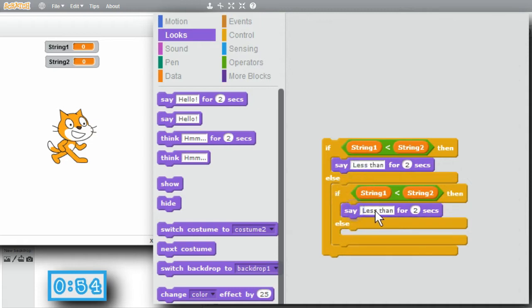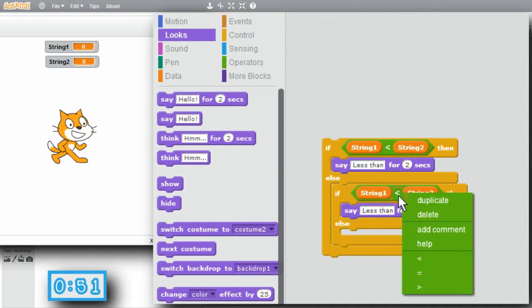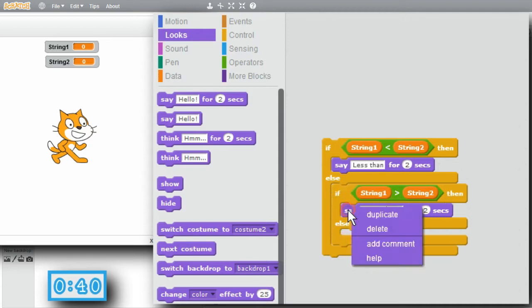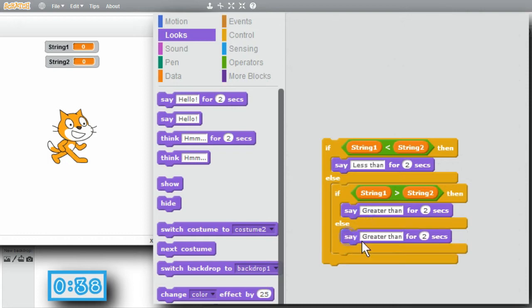Copy. And I'll right click, greater than. If string 1 is greater than string 2, I'll change less to greater than. Copy. If string 1 is not less than string 2, and it's not greater than string 2, it must be equal to string 2. So I'll say equals. Program's almost ready to run.